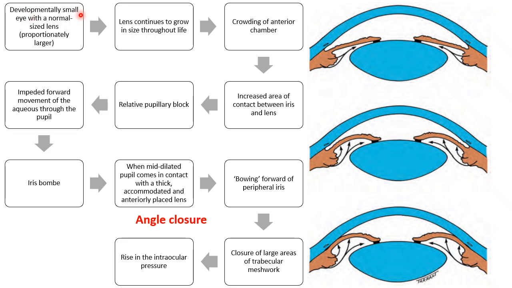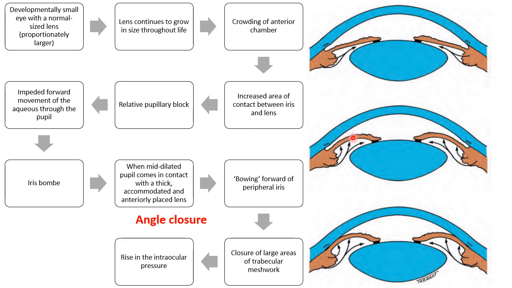So if it is a developmentally small eye with a normal sized lens, proportionately larger, this means that as the development is happening, the axial length of the eyeball may be small. That's what it means by developmentally small eye. But the lens is normal in size. The lens and the eyeball develop independently, and the lens even continues to grow throughout life. So the lens vault is going to keep increasing, as a result of which there is a crowding of the anterior chamber, increased area of contact between the iris and the lens.